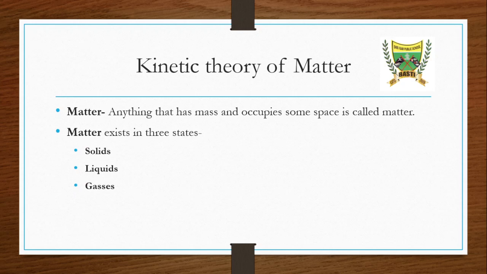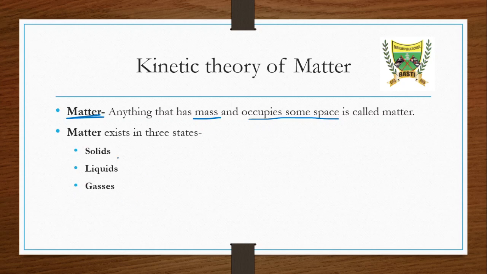First of all, let's recall what matter is. Earlier, in previous classes like sixth class, we have studied what matter is. So how do we define matter? Anything that has mass and occupies some space is known as matter. यानी कि कोई भी ऑब्जेक्ट है जिसके अंदर मास है and it occupies some space, means it must have some volume, then we will say that this is matter.